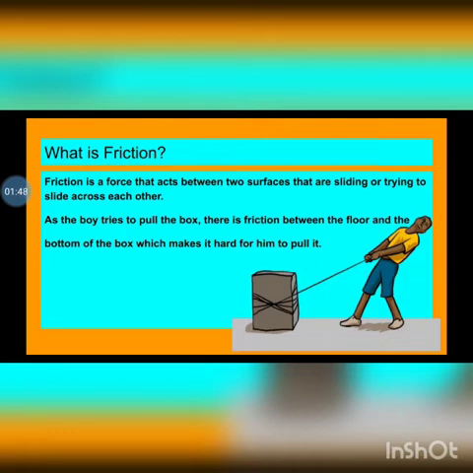Look at the picture. As the boy tries to pull the box, there is friction between the floor and the bottom of the box, which makes it hard for him to pull it. Since the friction is high, it is really hard for the boy to pull the box.